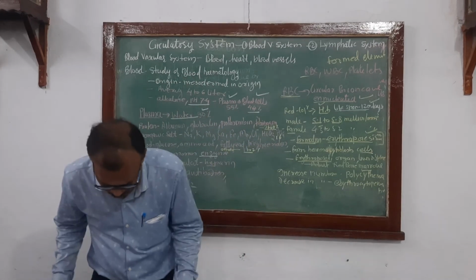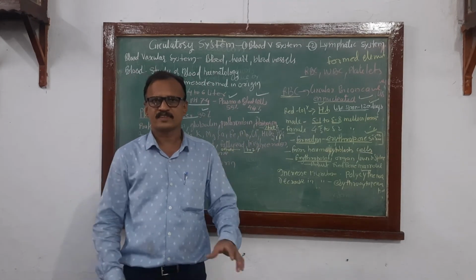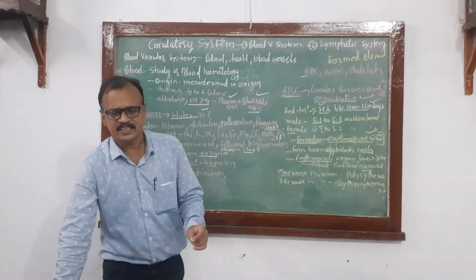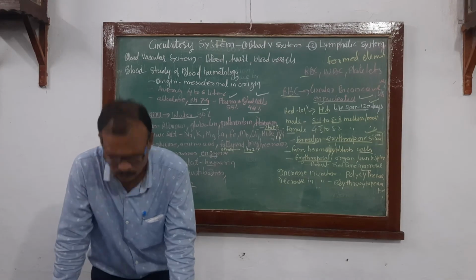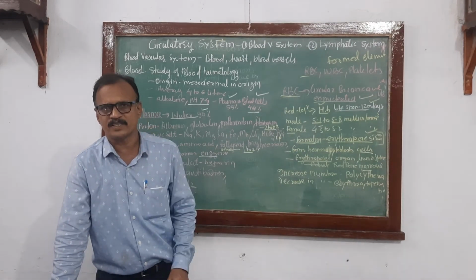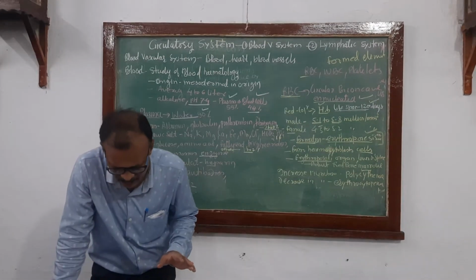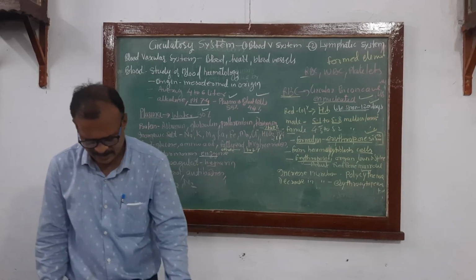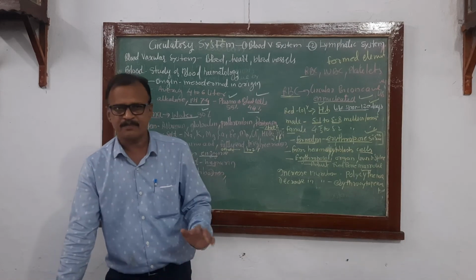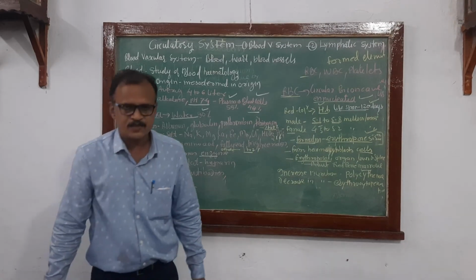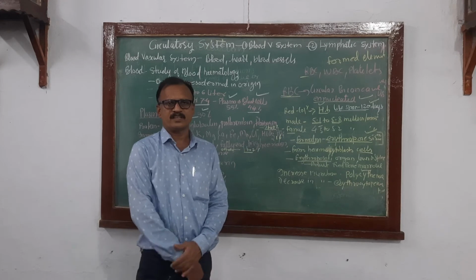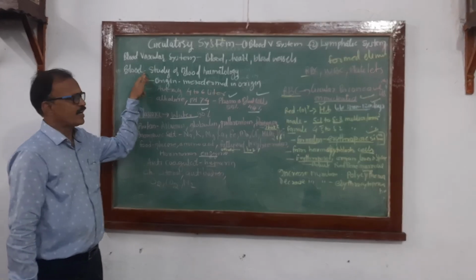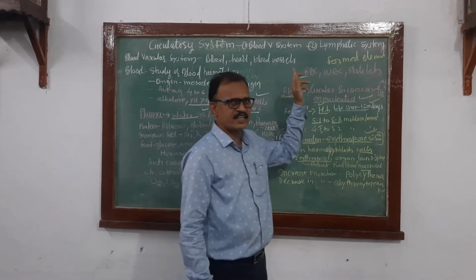RBCs perform different functions, which you know very well. RBC contains a respiratory pigment, so naturally it transports O2 and CO2. It maintains the pH of blood. It maintains the viscosity of blood. Those four functions you have to remember. What did I tell you? It carries O2 and CO2, maintains pH, and is responsible for the viscosity of blood. Do you know what questions come? Write a note on plasma. Write a note on RBC.